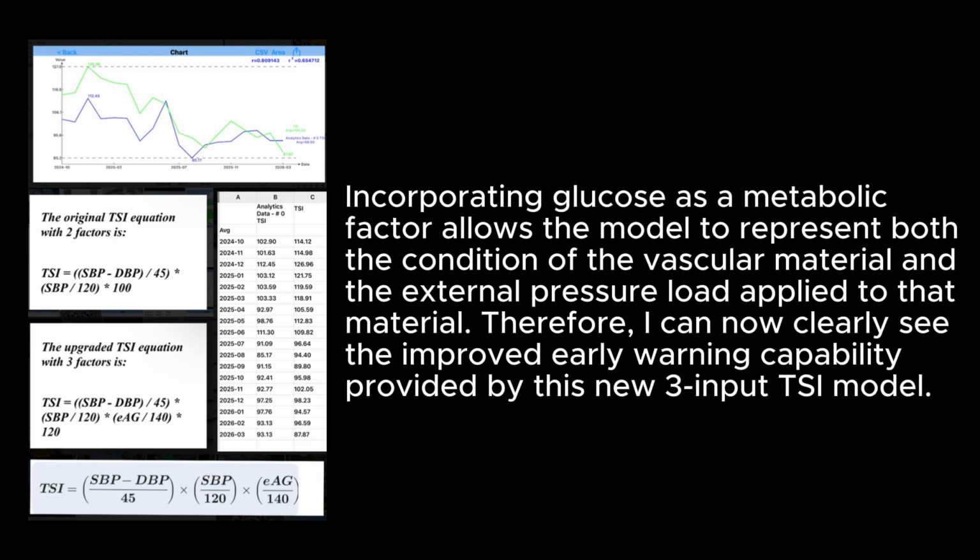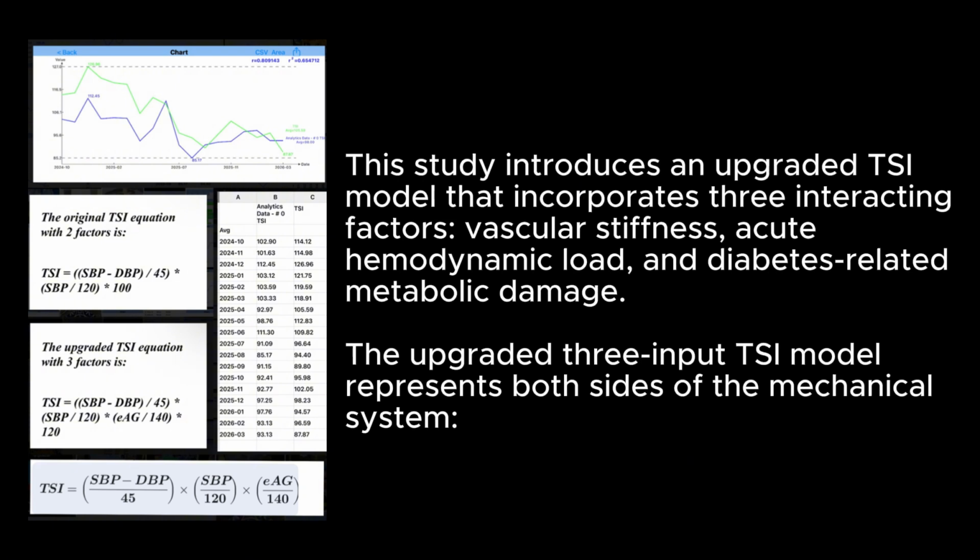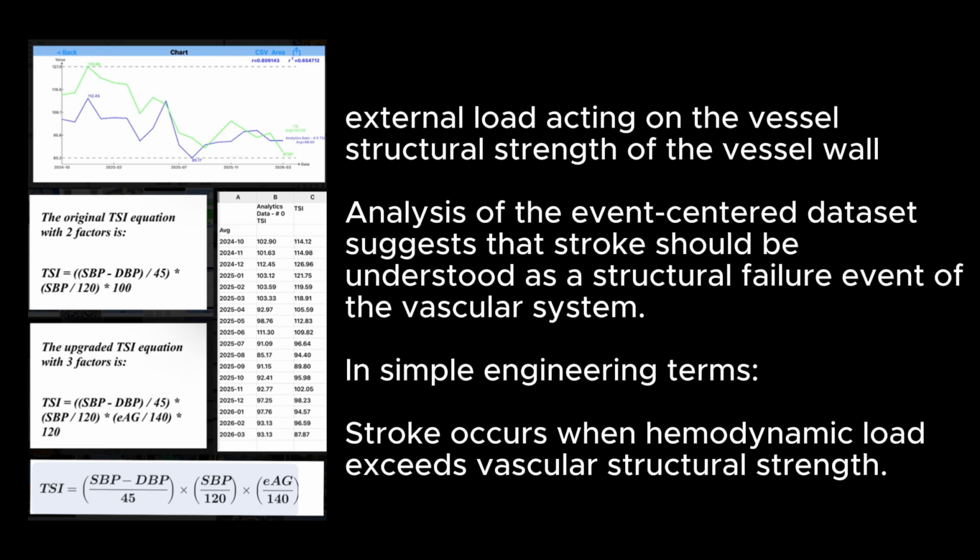Incorporating glucose as a metabolic factor allows the model to represent both the condition of the vascular material and the external pressure load applied to that material. Therefore, I can now clearly see the improved early warning capability provided by this new 3-input TSI model. This study introduces an upgraded TSI model that incorporates 3 interacting factors: vascular stiffness, acute hemodynamic load, and diabetes-related metabolic damage. The upgraded model represents both sides of the mechanical system: external load acting on the vessel and the structural strength of the vessel wall.